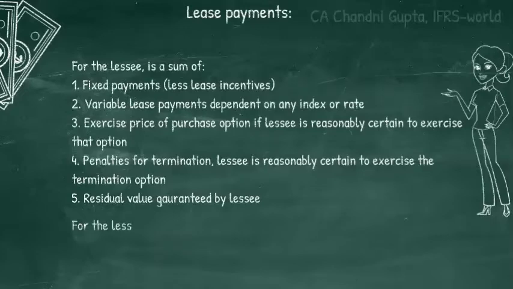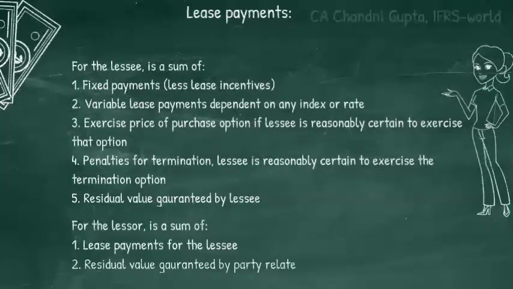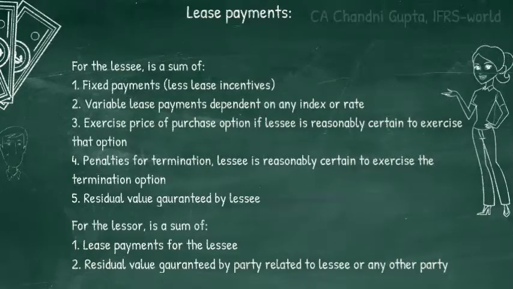For the lessor, it includes all those payments that have been considered for the lessee, plus any residual value that has been guaranteed by any party, either related to the lessee or not related to the lessee, or any other third party for that purpose. Therefore, the difference between lease payments for lessor and lessee is only due to residual value that has not been guaranteed by the lessee directly.